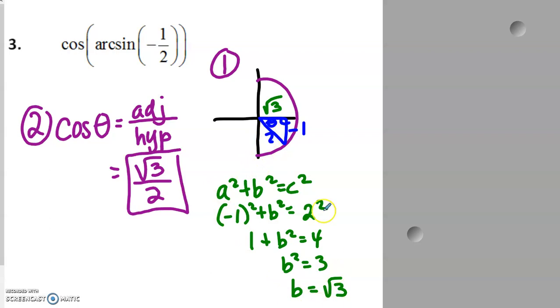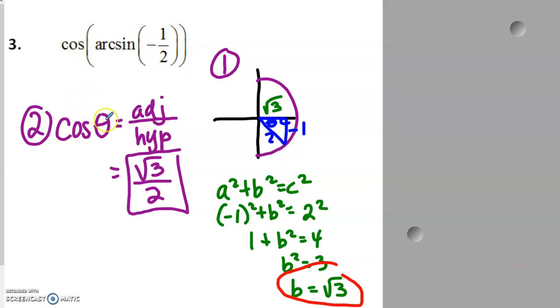So again, use the Pythagorean theorem. You know one of the legs of your triangle is negative 1. You know the hypotenuse is 2. We solve this to get b, and our third side is the square root of 3. So now you have your triangle to help you figure this out. We used our given information, so now we can solve our problem.